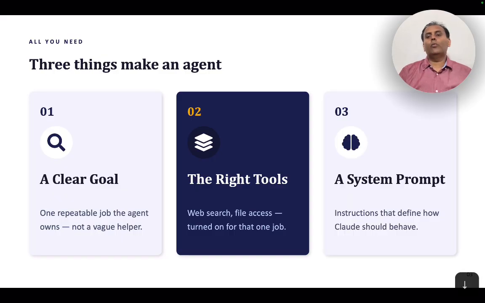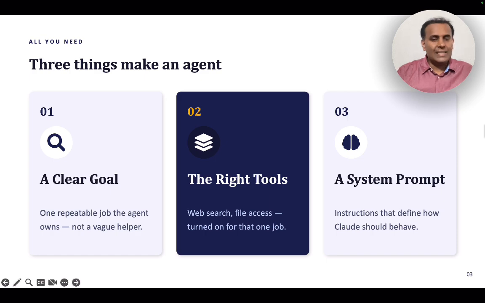The third one is that the agent needs to have a system prompt. This is very important. That means instructions that define how the agent, in this case a Claude agent, should behave. Think of an agent like somebody you are hiring. You want to hire a call center executive, an inside salesperson, or a marketing research person. These people are given a certain job: exactly what their input is, what their output is, what they have access to, and they have to do that job. The agent is no different.